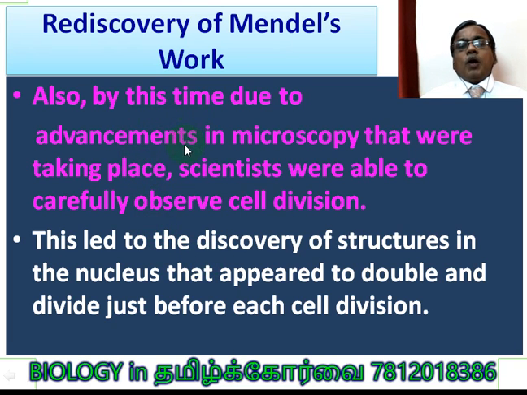Also by this time, due to advancement in microscopy, scientists were able to carefully observe cell division. This led to the discovery of structures inside the nucleus. What is the structure inside the nucleus? The main structure present inside the nucleus, the chromatin reticulum, becomes chromosome during cell division. The chromosomes appear to double and divide just before each cell division. So the advancement in microscopy led to a better understanding of the concepts of cell division.